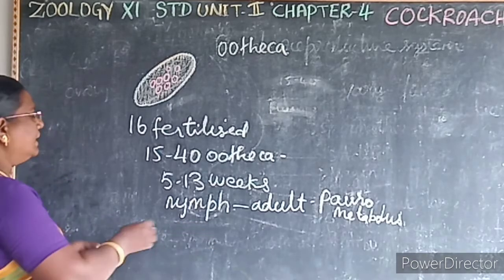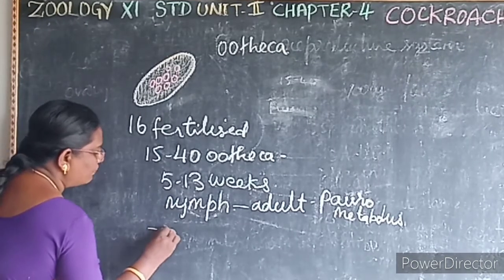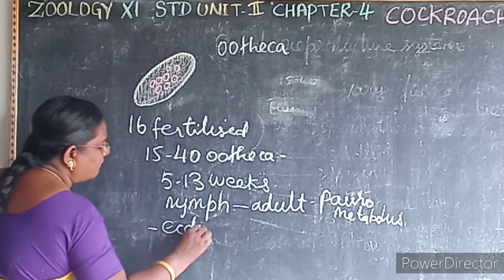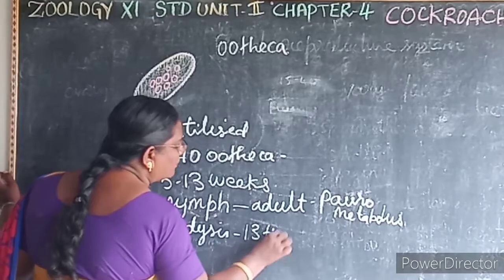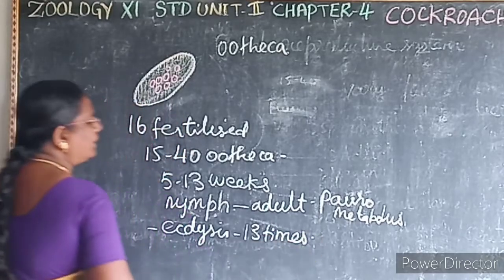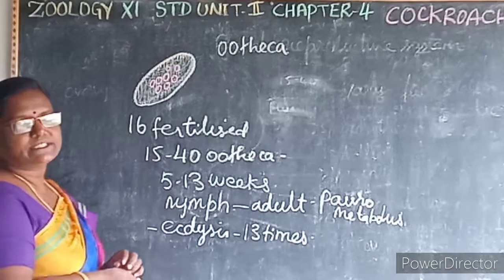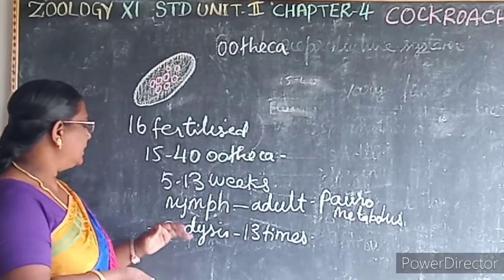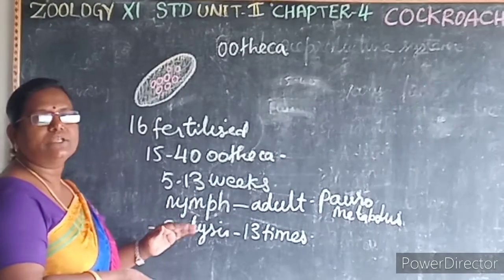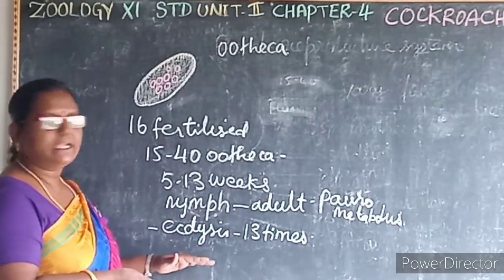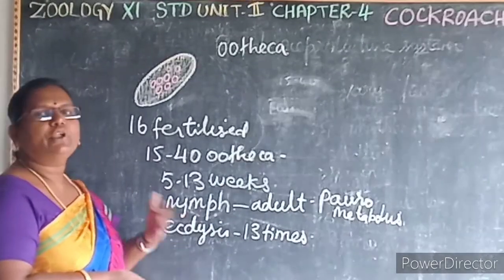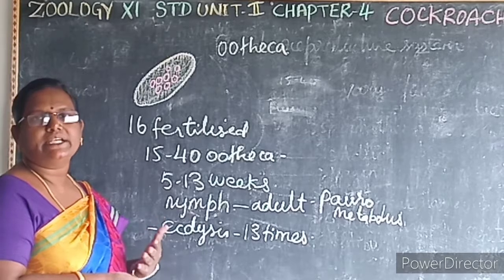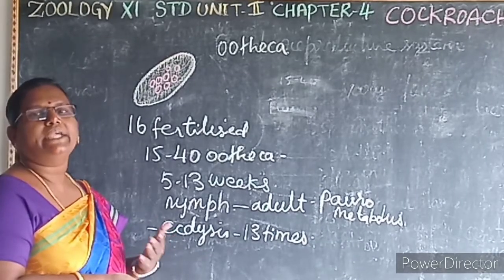Then this nymph undergoes molting or ecdysis about 13 times to reach the adult form. So what is ecdysis? The periodic shedding of the skin, that is known as what? Molting or ecdysis.